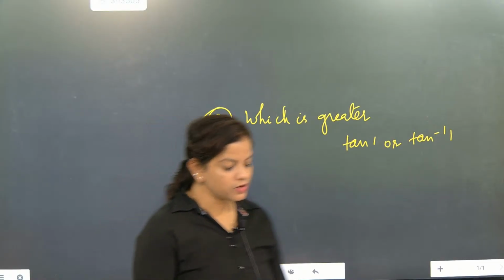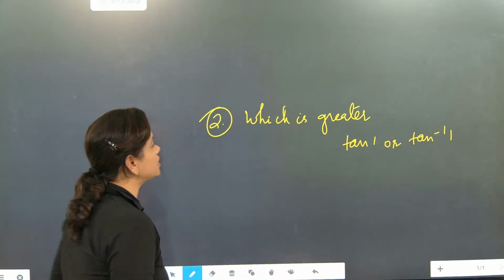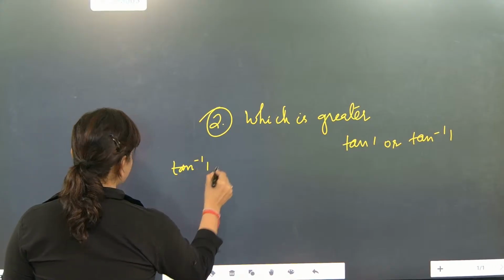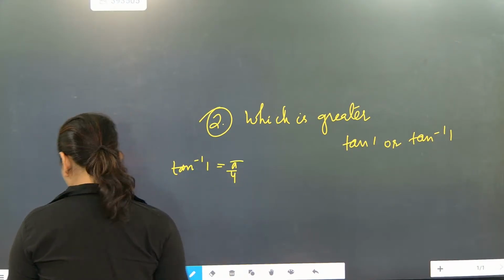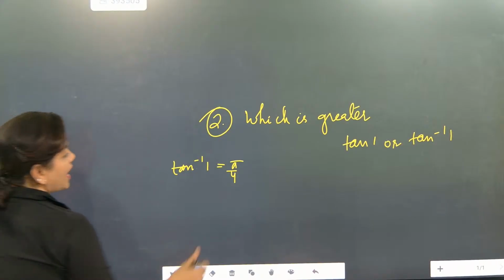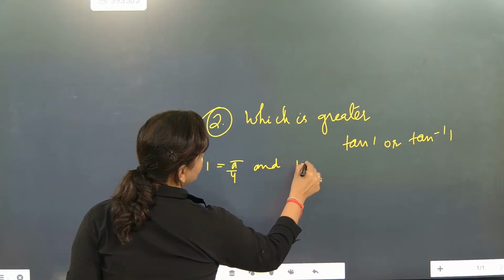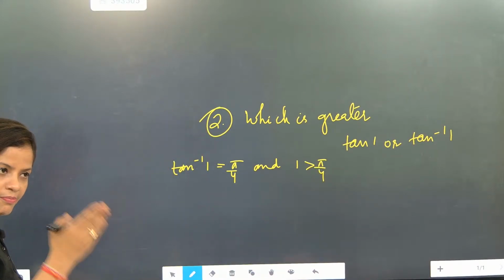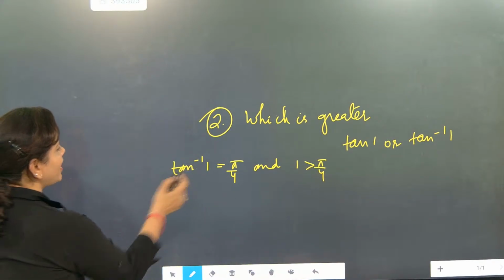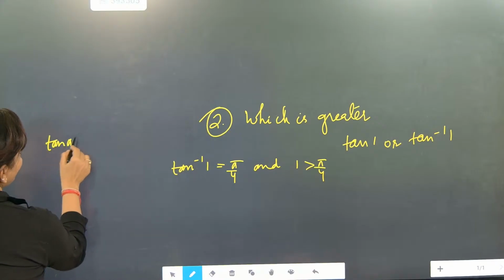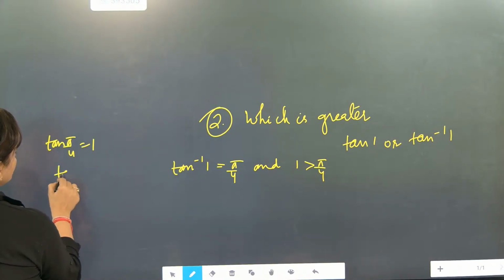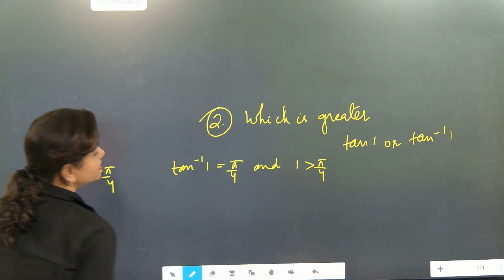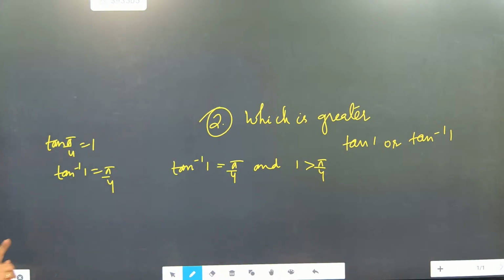This is an NCERT exemplar question, and this year NCERT exemplar questions are going to kill you people. So write down first thing. You know that tan inverse 1 is equal to pi by 4. This is one thing we know. And 1 is greater than pi by 4. 1 is an absolute number and it is greater than pi by 4. Tan pi by 4 is equal to 1, so tan inverse 1 is equal to pi by 4. That means 100% 1 is greater than pi by 4. This is the second line written down.